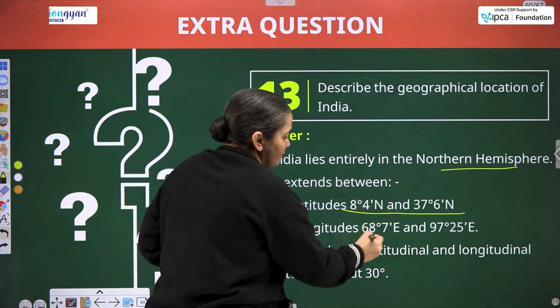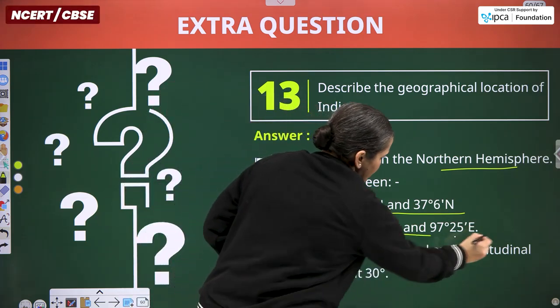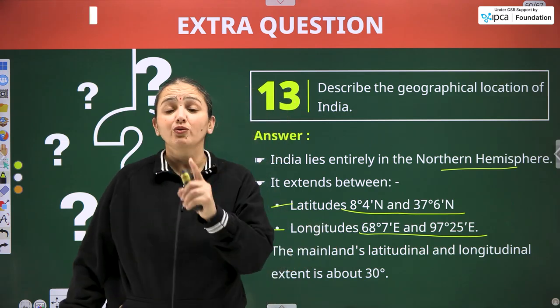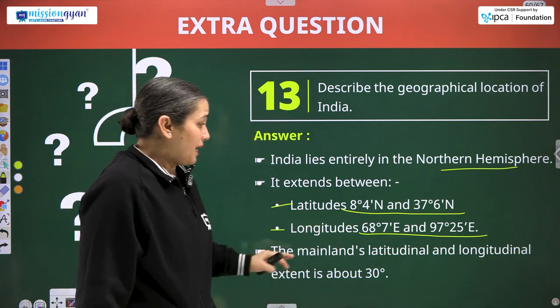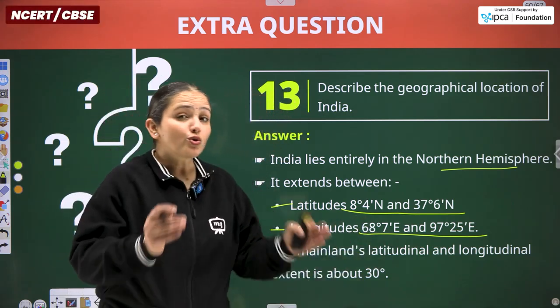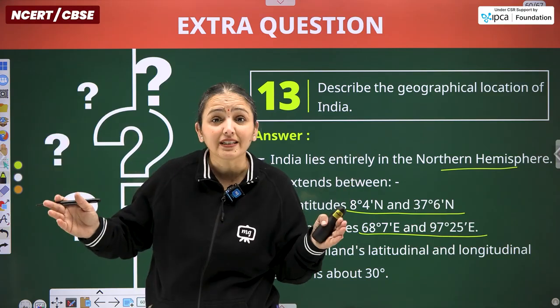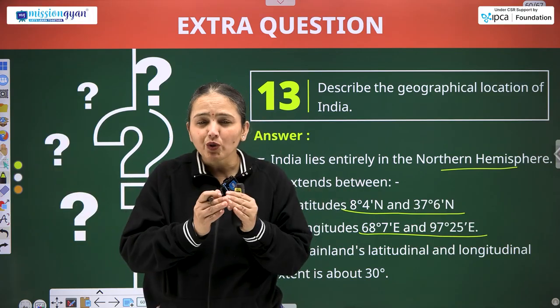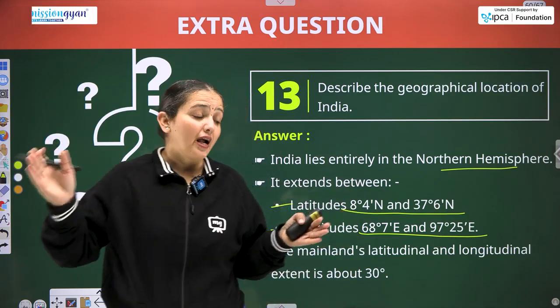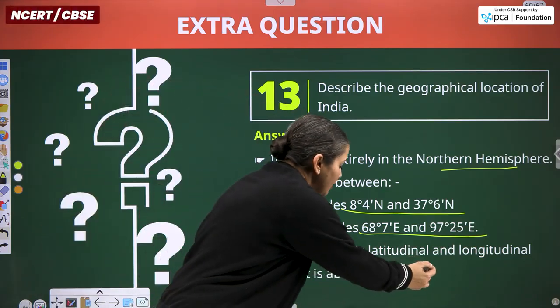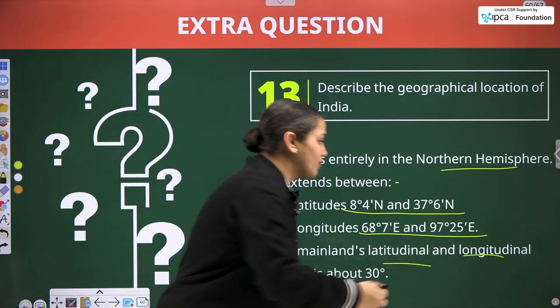Longitude wise, it extends from 68°7' east to 97°25' east. The mainland's latitudinal and longitudinal spread is 30°, meaning the difference between the easternmost and westernmost, and northernmost and southernmost points.